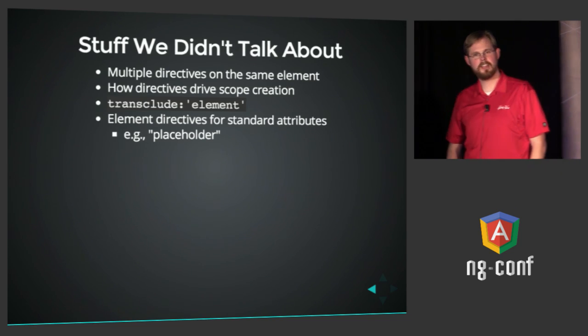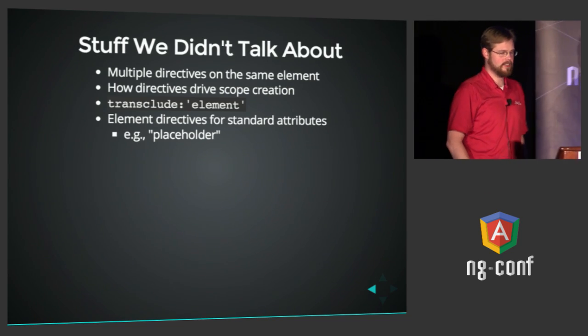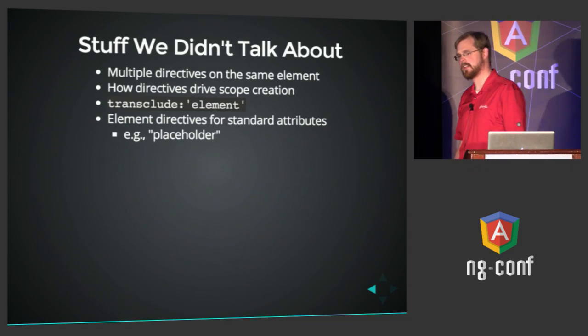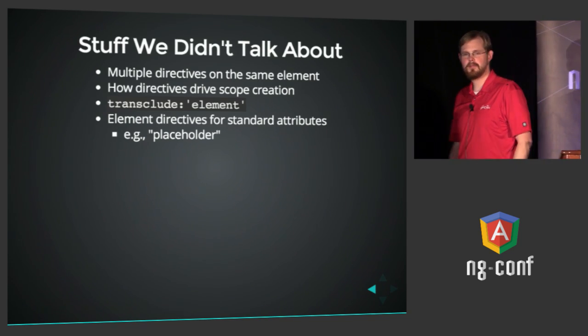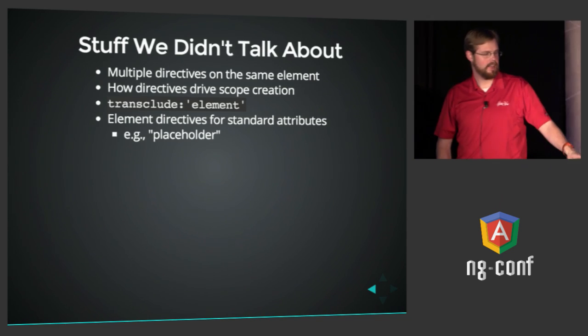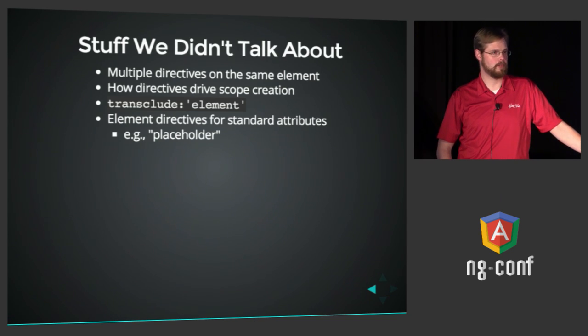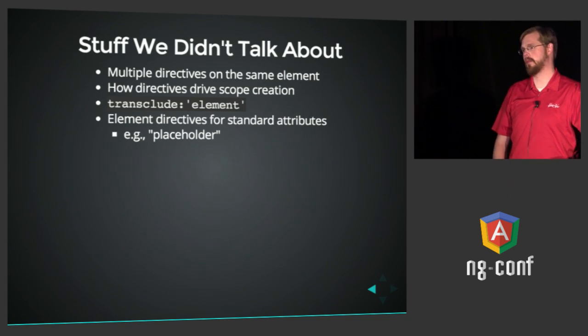And one last thing that we didn't talk about that I think is really cool, and I'll just take the last minute to talk about this. Standard HTML attributes can be directives too. So if I've got IE8 and it does not honor the placeholder attribute on input text boxes, I'm kind of screwed, right? This is why the jQuery placeholder plugin exists, to fill in this gap. What if I wrote an attribute directive that was just called placeholder, and all it does is detect if it's IE8, and if it is, it calls jQuery.placeholder on the element, just like that.